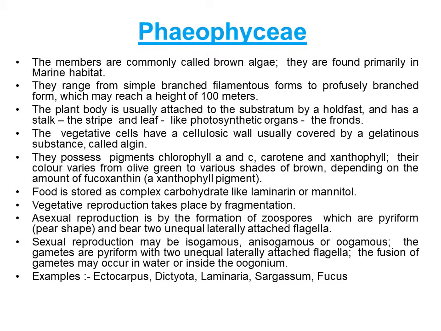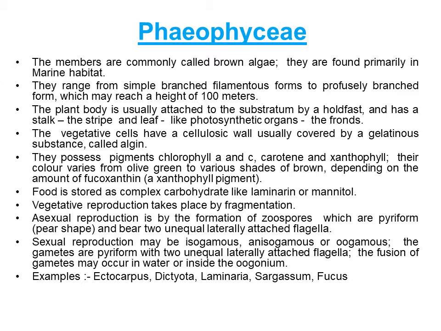Phaeophyceae. The members are commonly called brown algae. They are found primarily in marine habitats. They range from simple branched filamentous forms to profusely branched forms, which may reach a height of 100 meters. The plant body is usually attached to the substratum by a holdfast and has a stalk, the stipe, and leaf-like photosynthetic organs known as fronds.